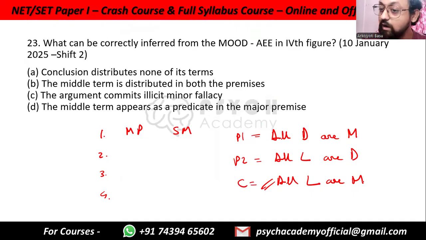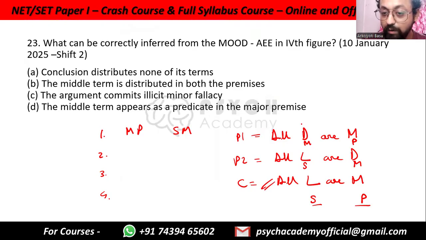So we have to look at the conclusion first. In the conclusion, all Labradors are mammals. So Labrador is the subject, and mammals are the predicate. And dogs are there in the major premise and minor premise, but not in the conclusion. So dog is the middle term.